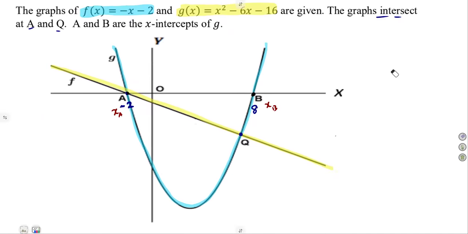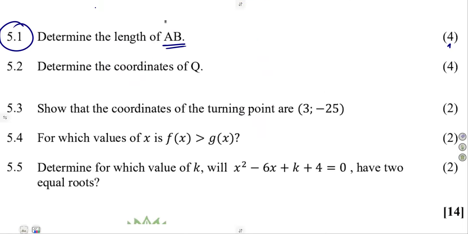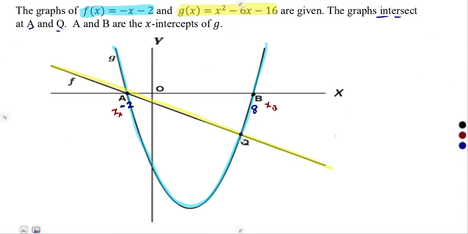Anyways, let us check another part of our question, which is 5.2. Determine the coordinates of Q, for 4 marks. Q is here. That's part of your intersections, right? When we consider A and B, those are the points of intersection. So already A is there. We calculated it when we calculated the x-intercepts.